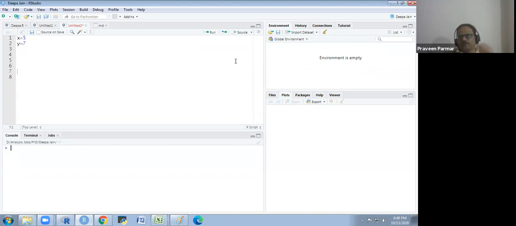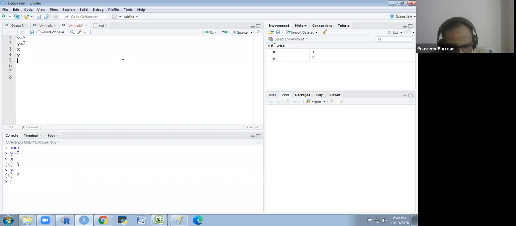What is this global environment? I have assigned x 5 and y 7, but it is not in my R environment. So I have to run this, then I will get it in the environment. I will select this, or I could put the cursor somewhere on the same line and run it. So I get the value of x is 5. Again I run it, and the value of y is 7. Now whenever I write x, I will get the value 5, and whenever I use y, I will get the value 7. So it is now in the environment.